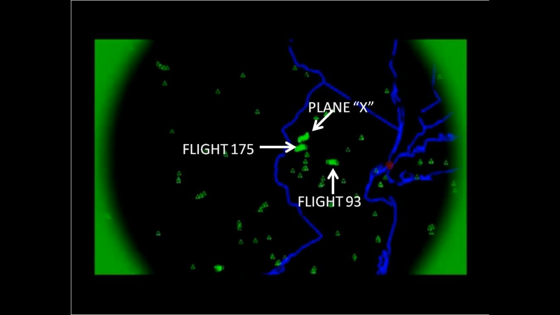To the right we can observe United Flight 93 has just taken off out of Newark. The World Trade Center is marked in red on the map. Next we see Flight 93 merge with the 2 other planes, and as they change course, Plane X breaks off from the pack.